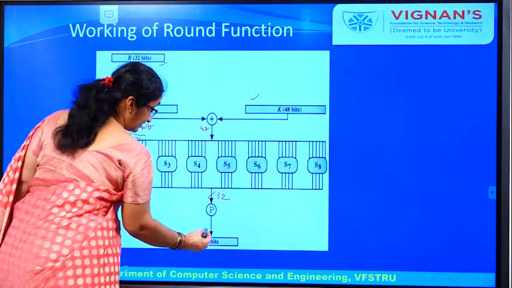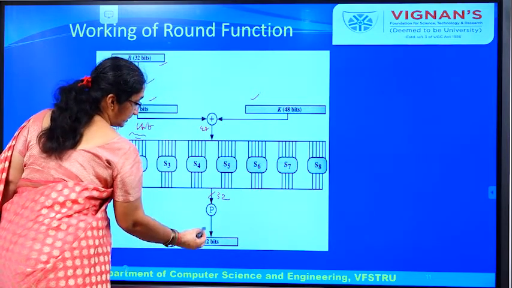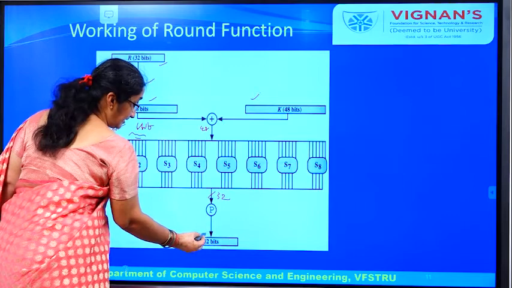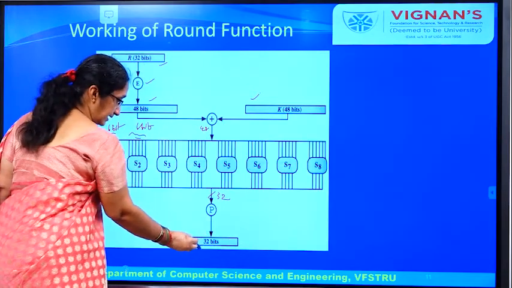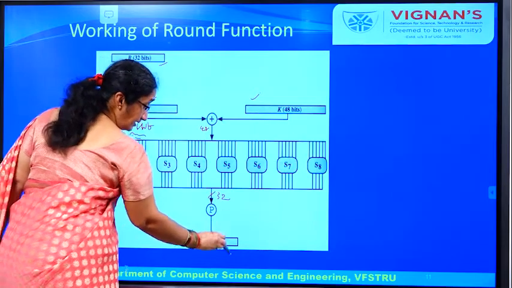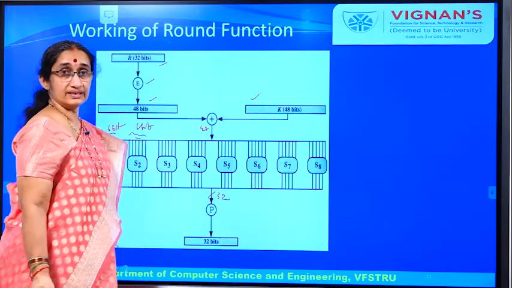That will be the output of this round, and it will be XORed with the left hand side data and sent as the right hand side data of the next round.